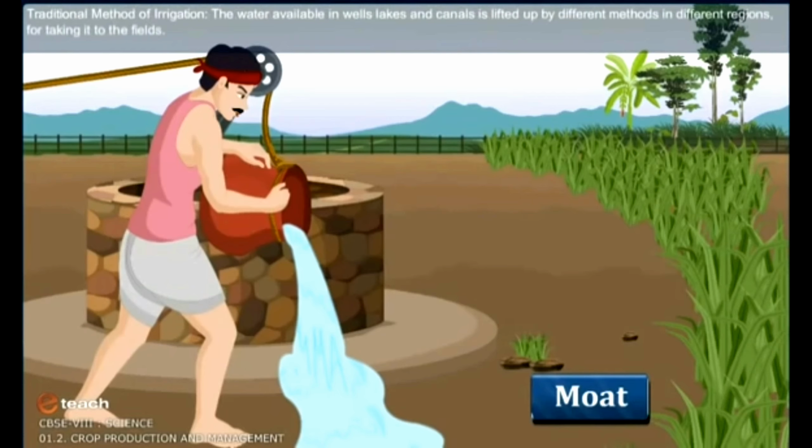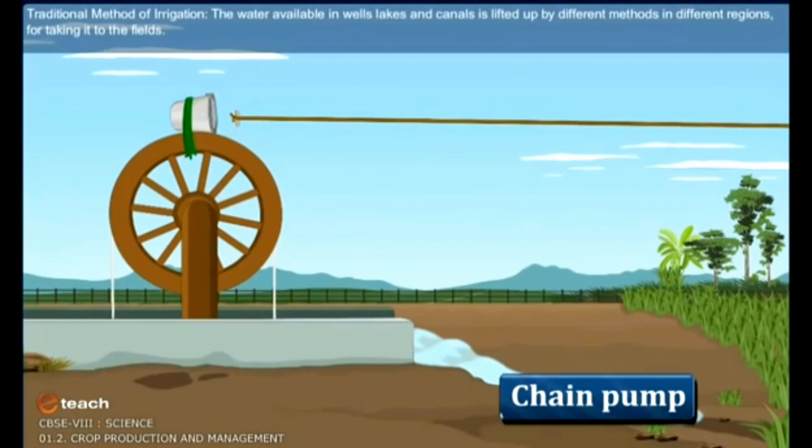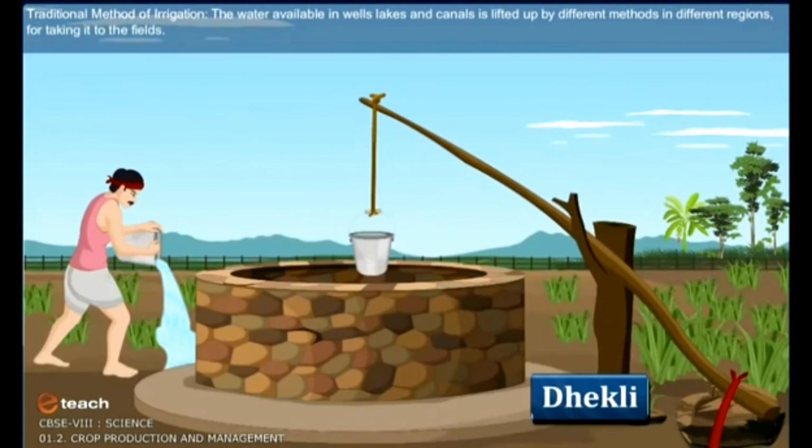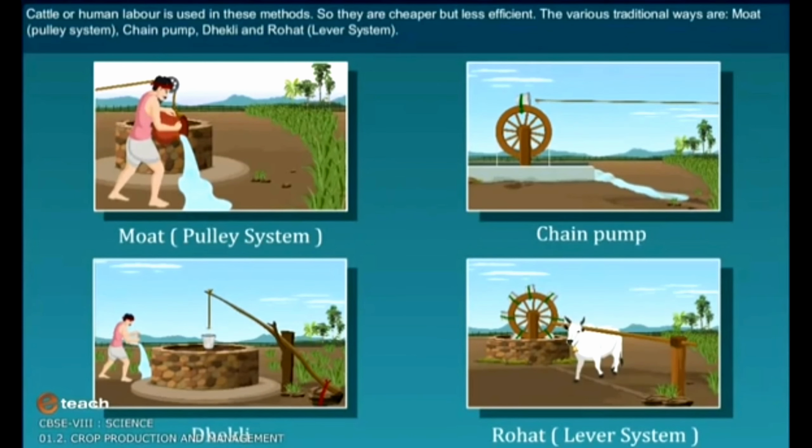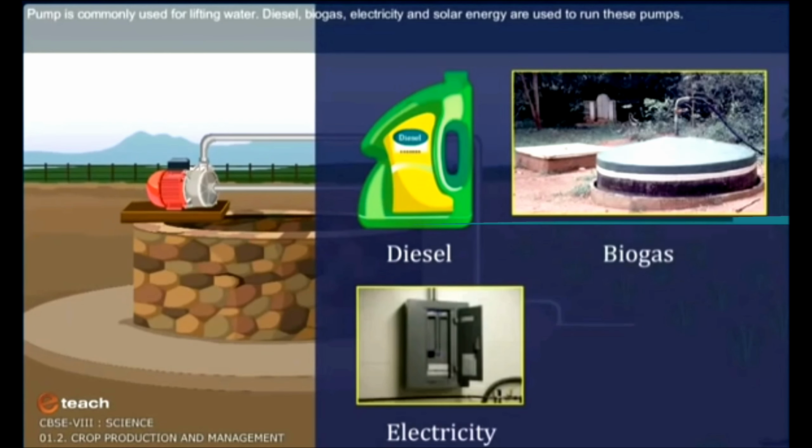There are two methods. First, the traditional method. The water available in wells is lifted up by different methods in different regions. Cattle or human labor is used in those methods, so they are cheaper but less efficient. Moat, pulley system, chain pump, Dhekli, Rahat, that is the lever system, are the examples.